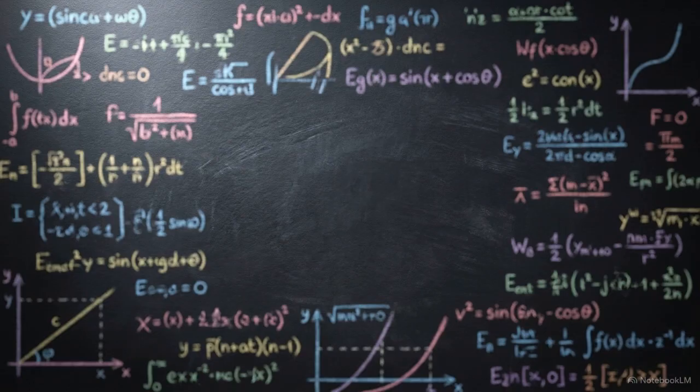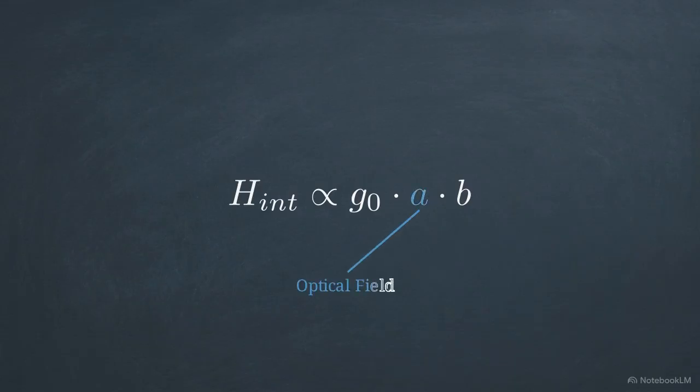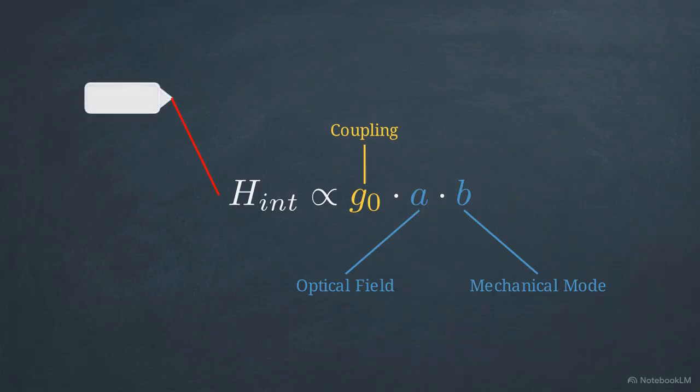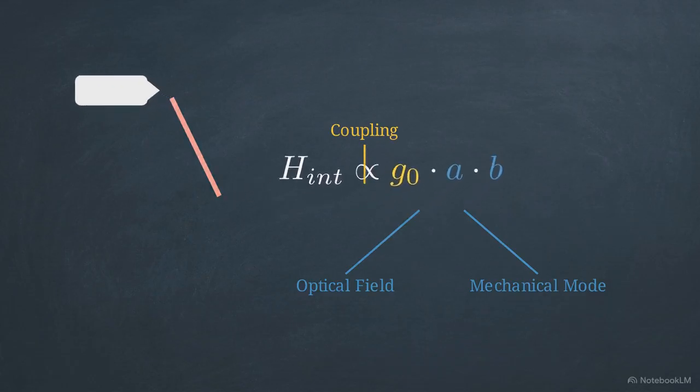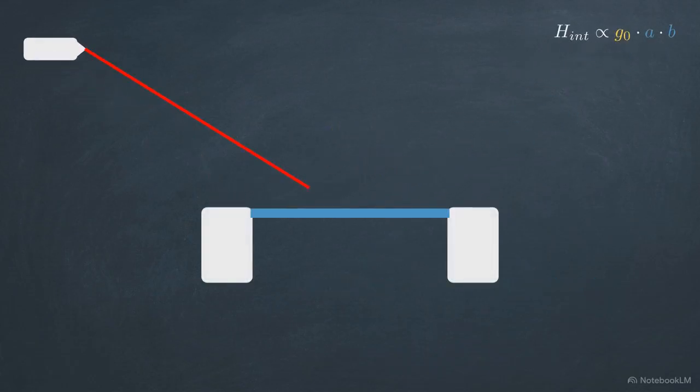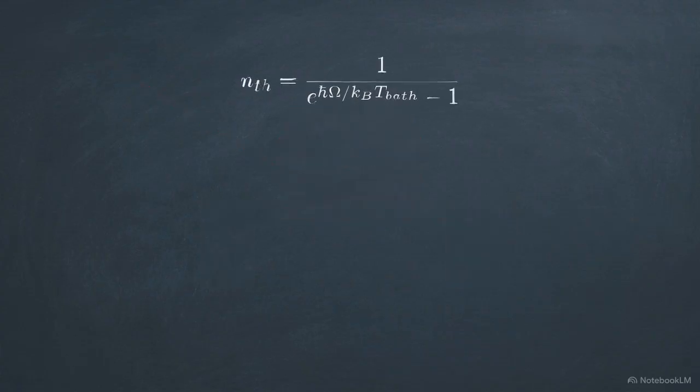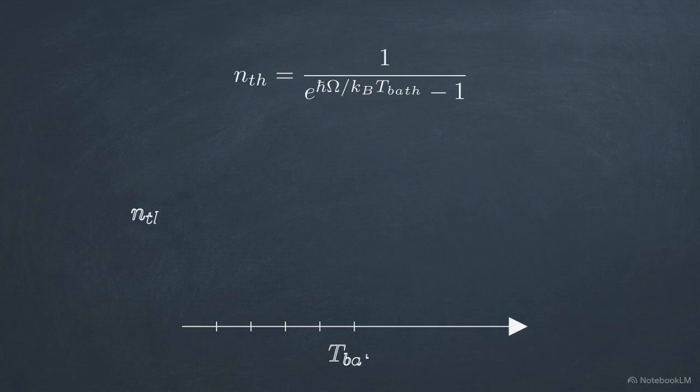To understand why this heating is so destructive, we have to examine the mathematics of the failure point. This is the optomechanical interaction Hamiltonian. It describes how the optical field, A, couples to the mechanical mode, B, via the coupling parameter G0. Achieving the coupling rates required for efficient transduction necessitates injecting high optical power. This inherently drives up the bath temperature, or T-bath, of the structure. The Bose-Einstein distribution defines how the thermal phonon occupancy, n-th, relates to this rising bath temperature.